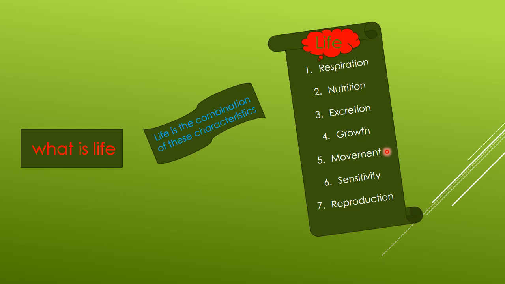Next one is movement. Movement is the ability to move the different body parts of a living organism. Along with movement, there is also a second term which is called locomotion. Locomotion means to move completely from one place to another place. All the living organisms have the ability of movement. Among these, plants are only able to show movement. For example, they move their flowers and leaves in order to track the sunlight or solar energy.